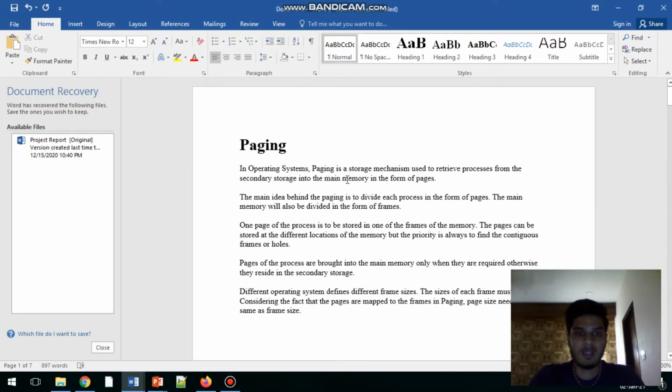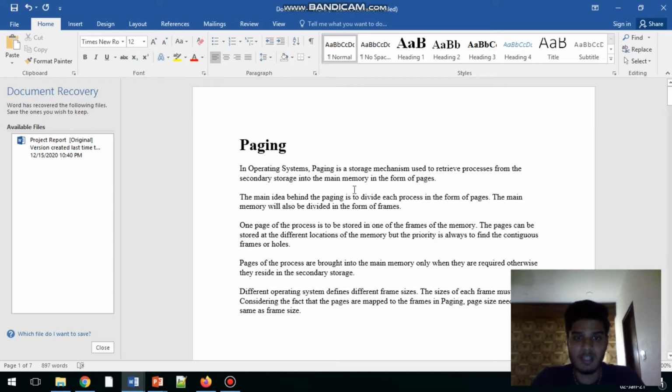My topic is paging and segmentation in operating system. And we will start with the paging first. In operating systems, paging is a storage mechanism used to retrieve processes from the secondary storage into the main memory in the form of pages.